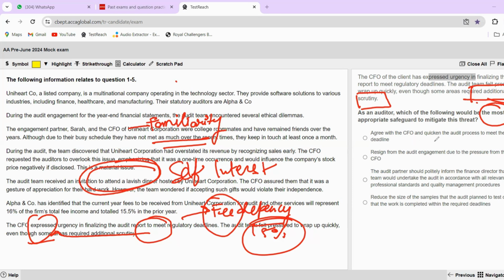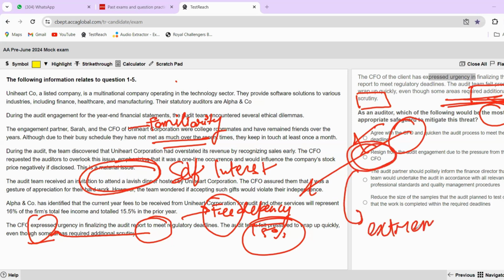Okay. Agree with the CFO and quicken the audit process to meet it. Of course, I will not agree with the CFO because he is the person who is telling me to be quick. And of course, I cannot agree with them because I have to have additional scrutiny over some of the areas. So a big no. Resign from the audit engagement due to the pressure from the CFO. So this is something which is very extreme. This can be a situation wherein we are not having any other solutions and then we go to the resignation part of it. So this cannot be the immediate solution to this, right?